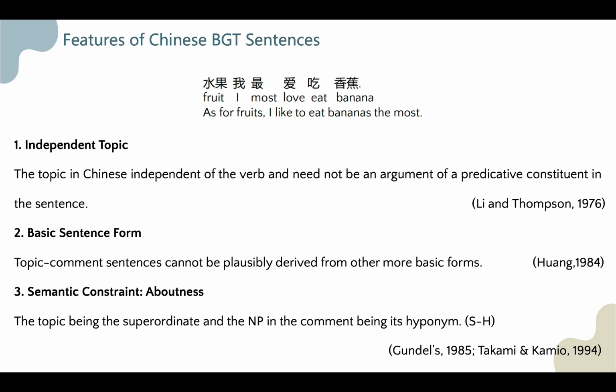In our example, the topic 水果, fruits, on the one hand, and the NP 香蕉, banana, in the comment on the other, form a hyponymy relationship, with the topic being the superordinate and the NP in the comment being its hyponym. And this relation will be referred to as the SH relationship hereafter.